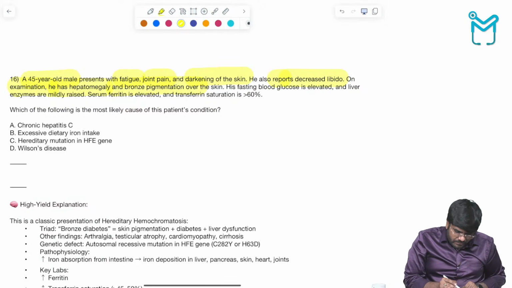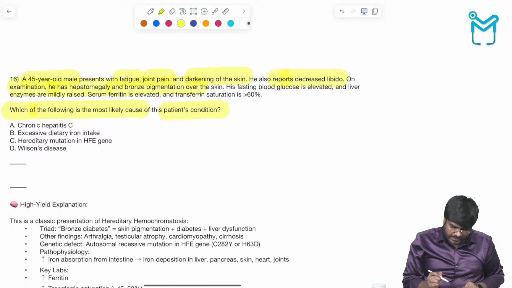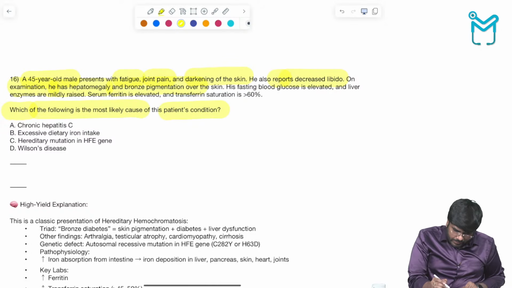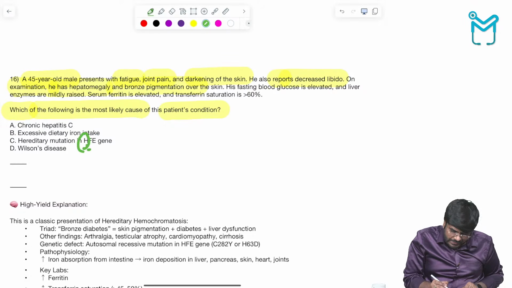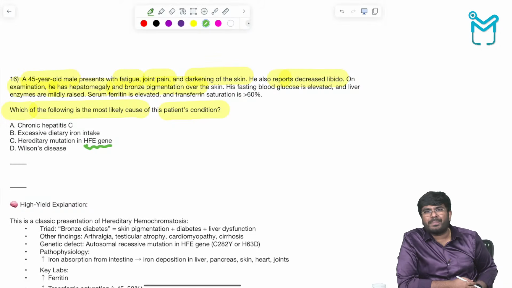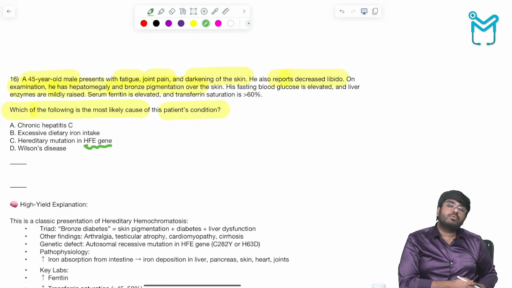Which of the following is the most likely cause of the patient's condition? Hereditary mutation of the HFE gene. HFE stands for what? HFE stands for high iron. HFE gene mutation, the high iron gene. So this person is going to absorb too much iron in the body, and too much iron in the body is going to cause hemochromatosis.